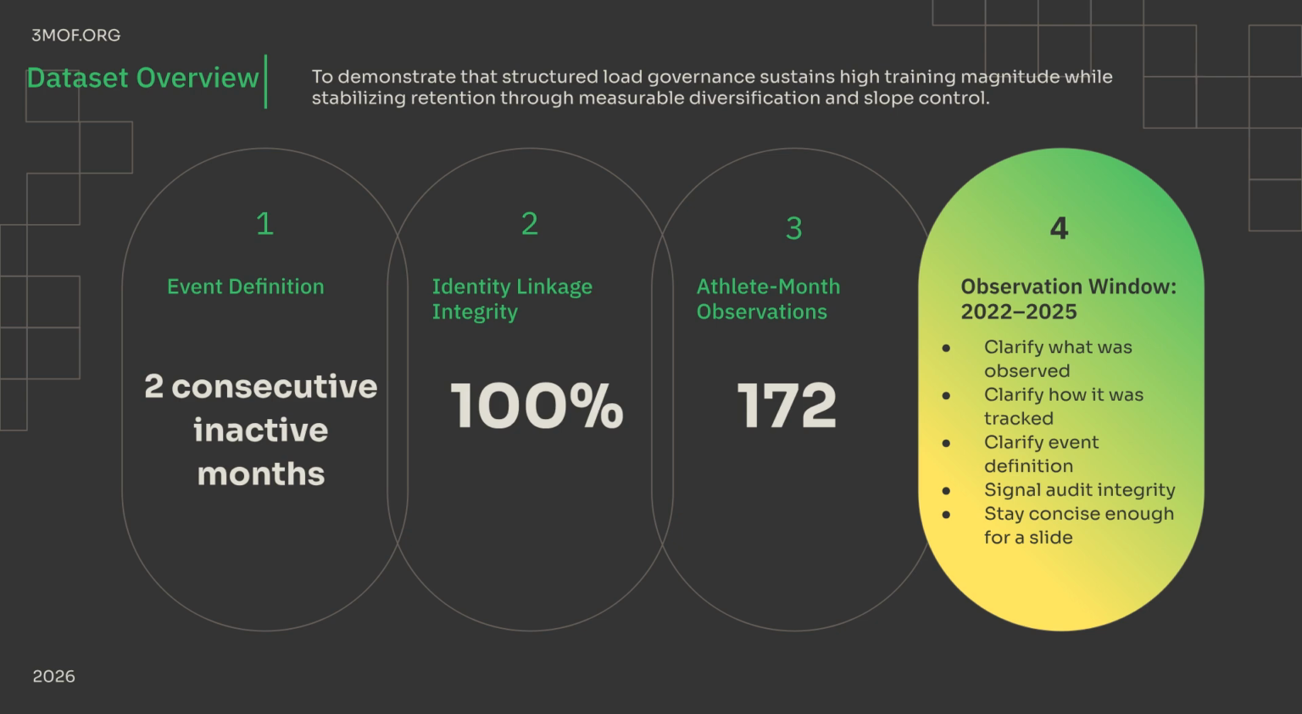This dataset overview covers a 2022 to 2025 observation window. We defined a structural dropout event as 2 consecutive inactive months, with 100% identity linkage integrity across 172 athlete month observations. The goal is to show that structured load governance sustains high training magnitude while stabilizing retention.